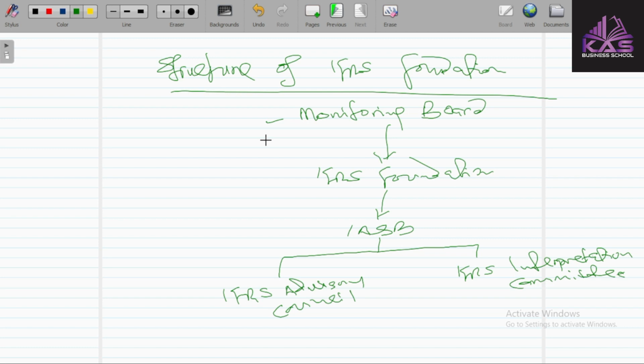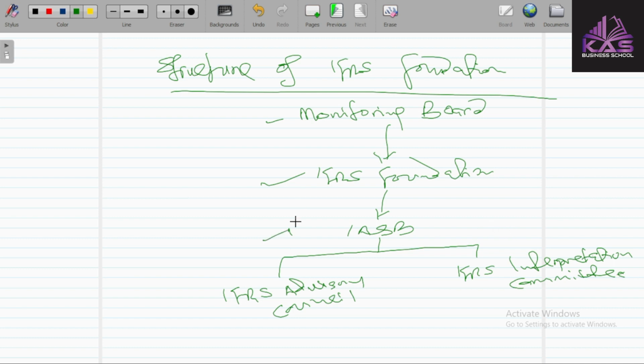And under the IFRS foundation, the IFRS foundation was formed in March 2001. As I already said, it is a non-profit making organization which was incorporated in the United States of America, and is the parent entity of the ISB.